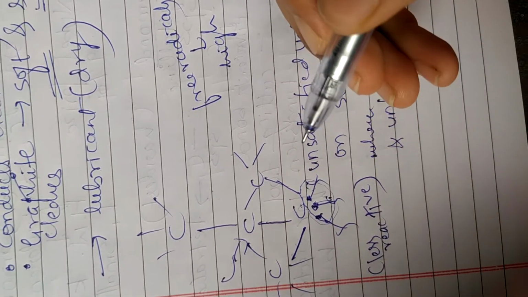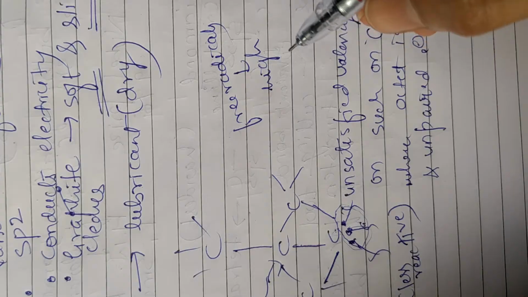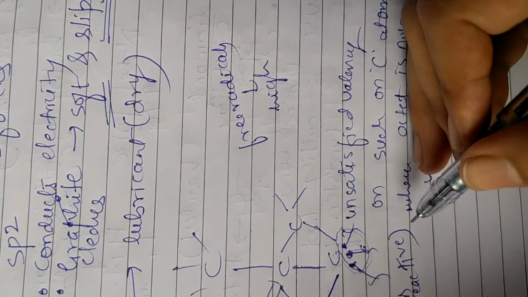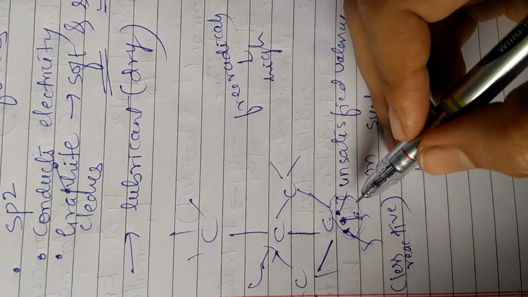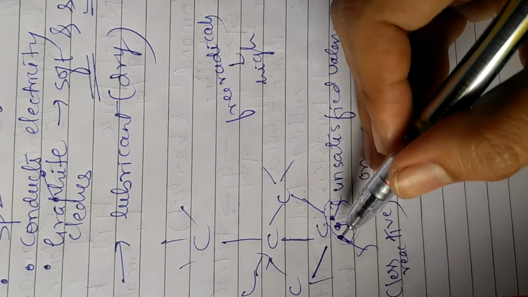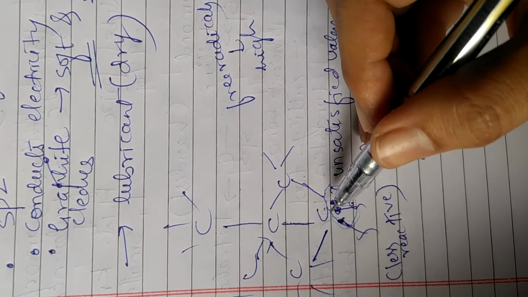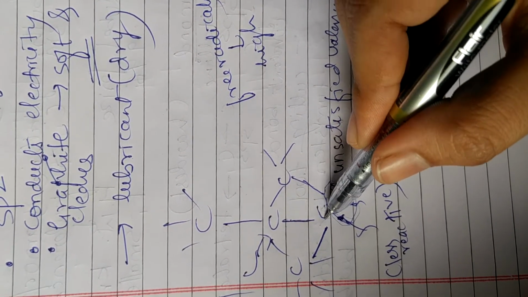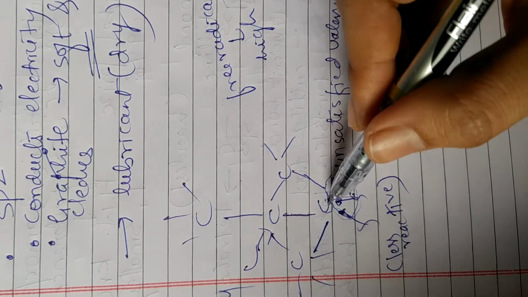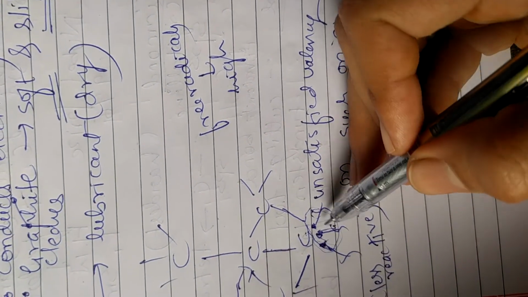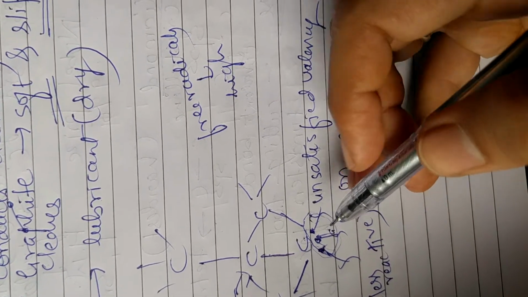This type of bonds are called dangling bonds. These dangling bonds are the bonds which are formed by the unsatisfied valency of carbon. Unsatisfied valency means this carbon doesn't follow the octet rule. Therefore this type of bonds are called dangling bonds.